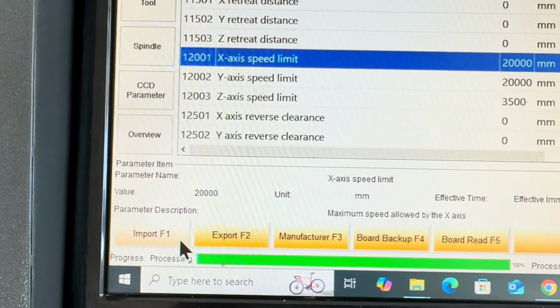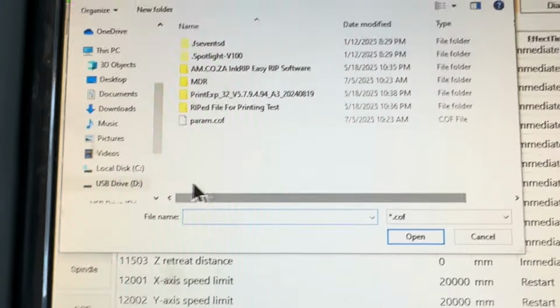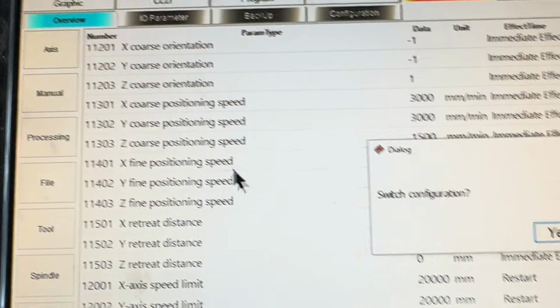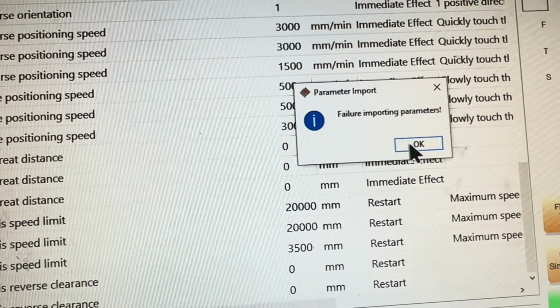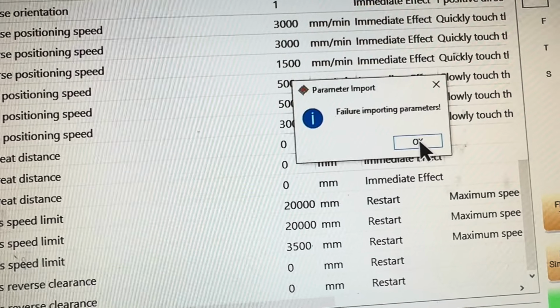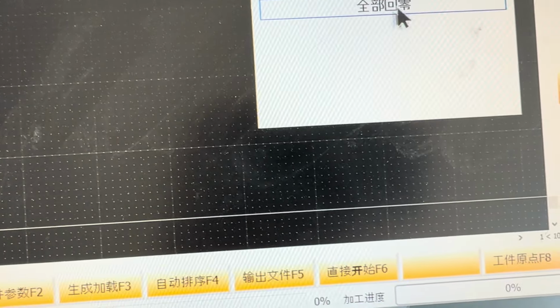Okay, so let's try importing the parameters back. And switch configuration, yes. Okay, let's restart. Why, after restart, has it become Chinese now?